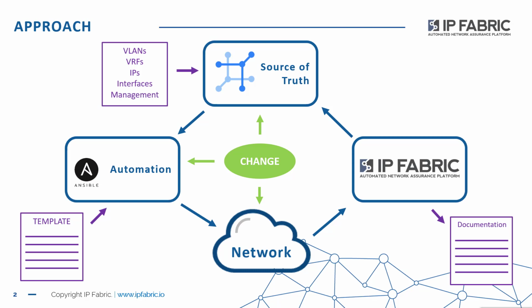If you were to just take the information from IP Fabric and push it straight into Netbox, or indeed remove things that were no longer in the IP Fabric snapshot, you'd end up in a situation where the source of truth would go out of sync and essentially not represent what the network either looks like in real life or was intended to be.